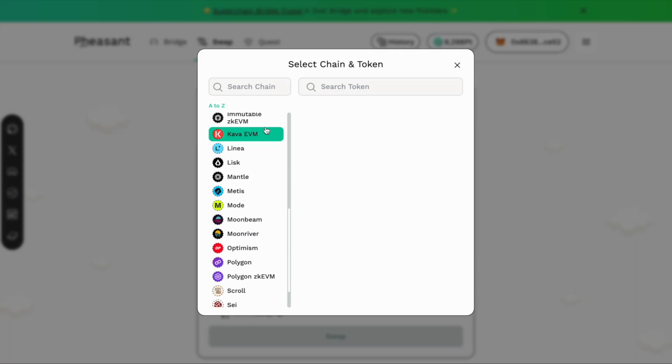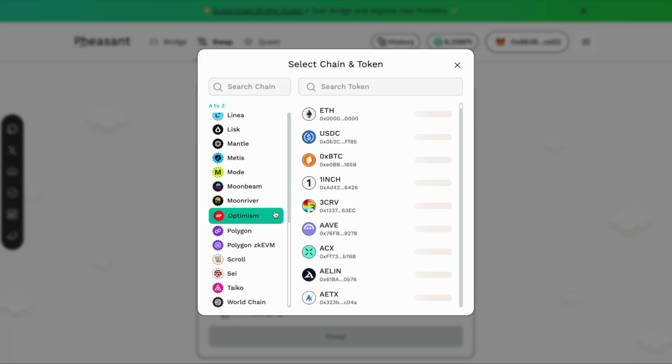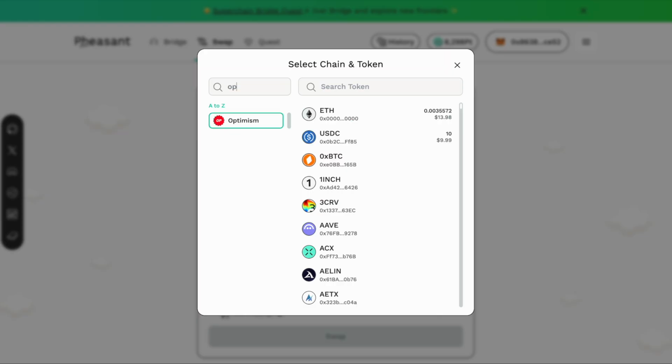To start the transaction, pick your sending network, and the modal shows you which tokens you have there along with your balances. Since there are many networks and tokens available, the search bars can be very handy.